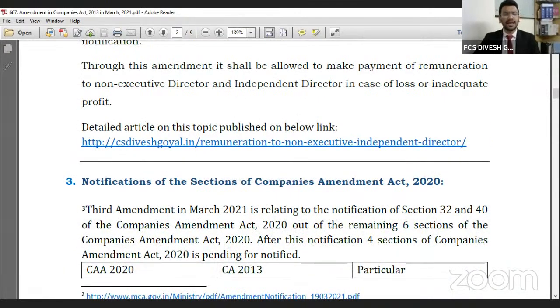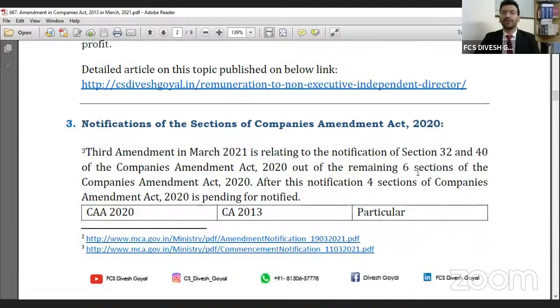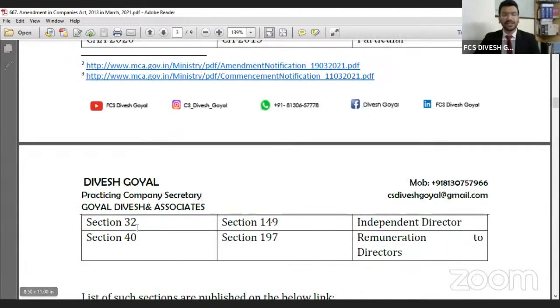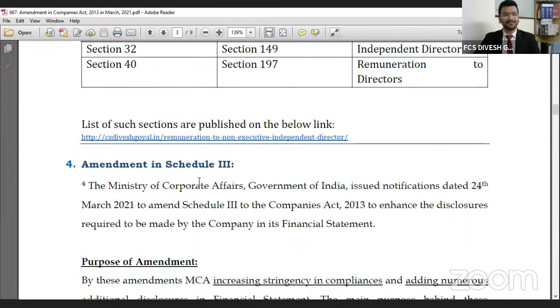Notification number 3: the third amendment in March 2021 relates to the notification of sections 32 and 40 of the Companies Amendment Act 2020. Out of the remaining 6 sections of the Companies Amendment Act 2020, after this notification, 4 sections remain. Sections 32 and 40 relate to sections 149 and 197 of the Companies Act 2013.